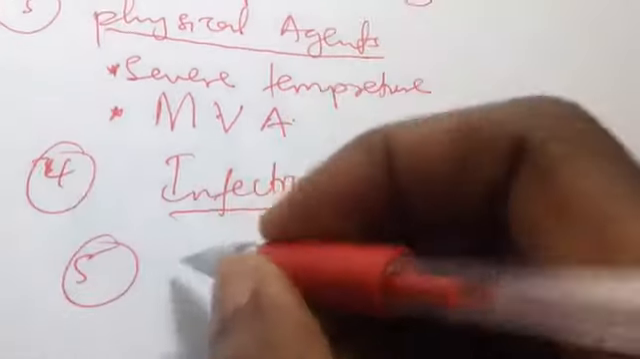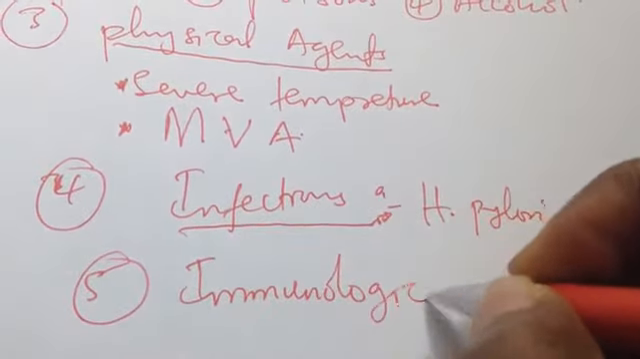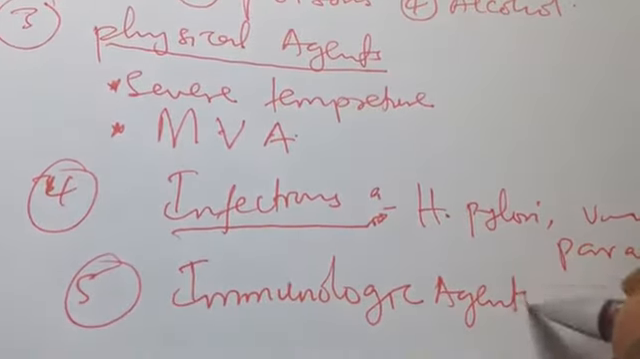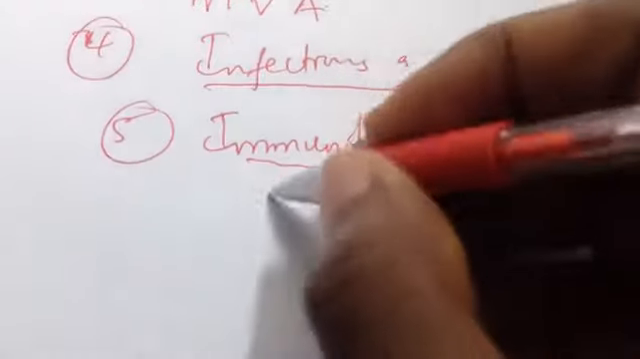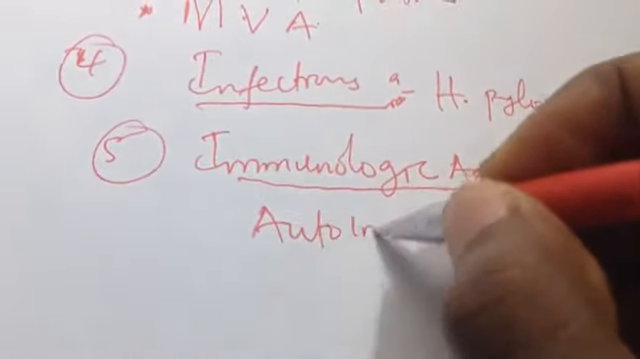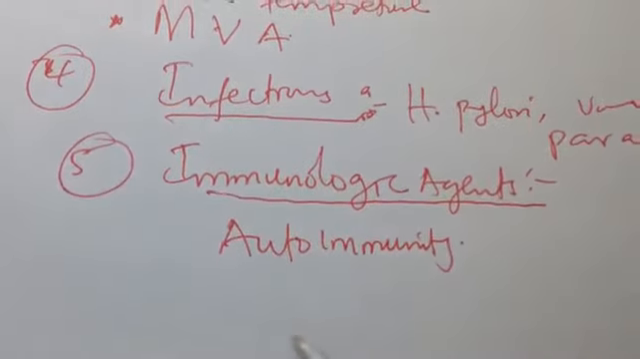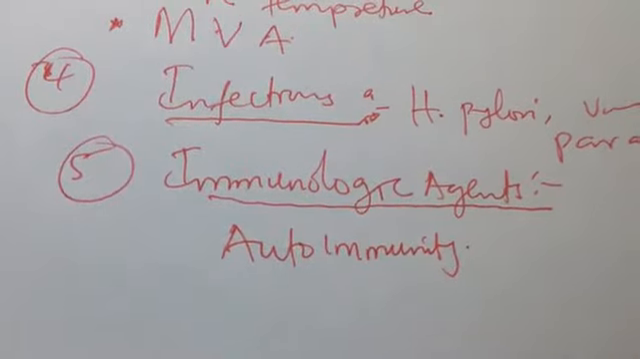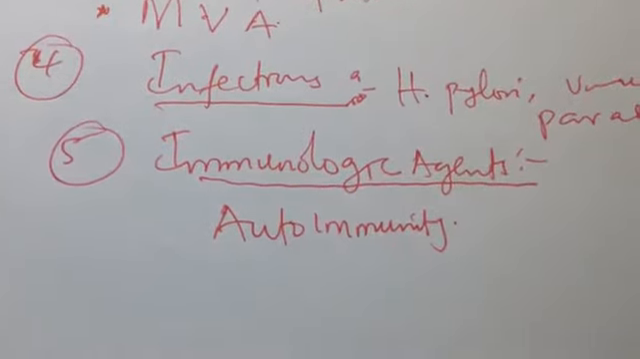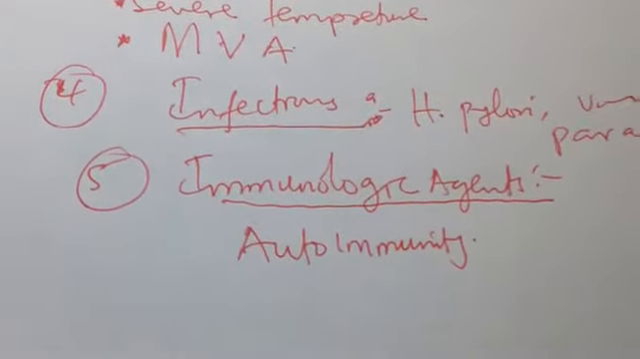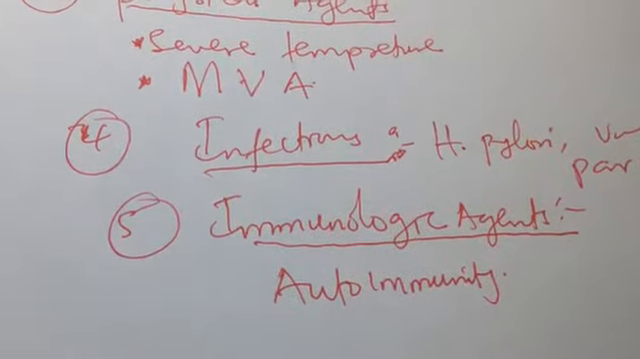Then immunologic agent, because there is a condition called autoimmunity. In autoimmunity, our own immune system, that is T cells and B cells, are attacking our own body. So definitely this is called autoimmunity, and they can damage the cells. This is a pathological condition, so we need to suppress the immune system in a person that is susceptible to autoimmune disease. So that is it.